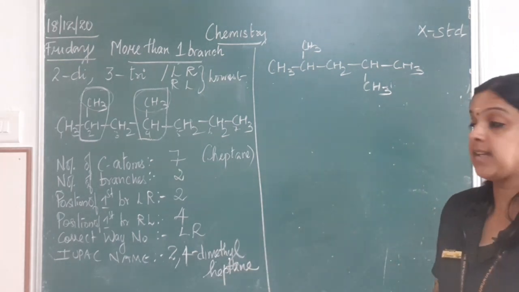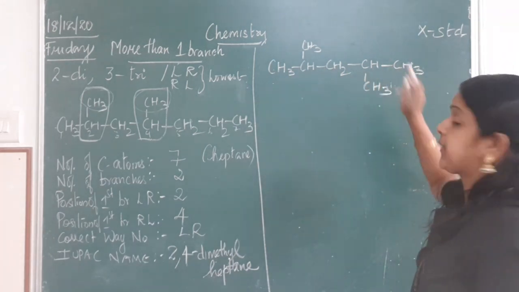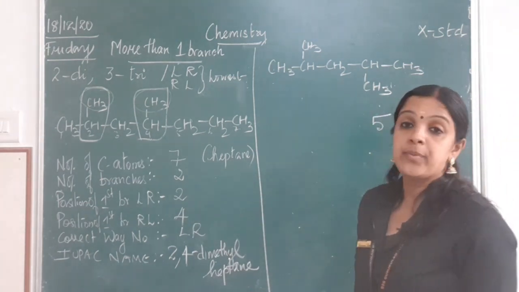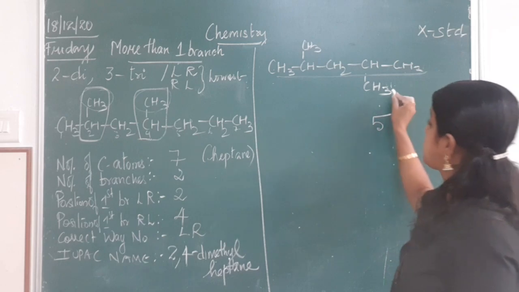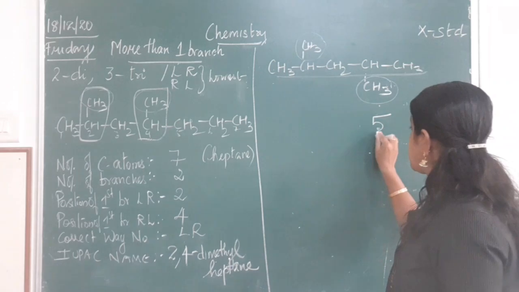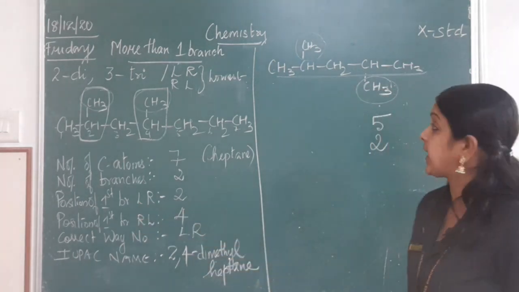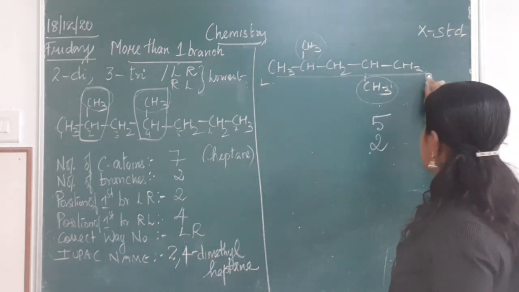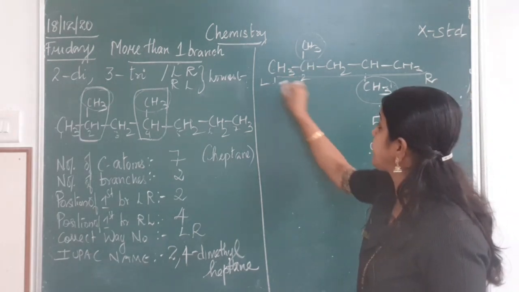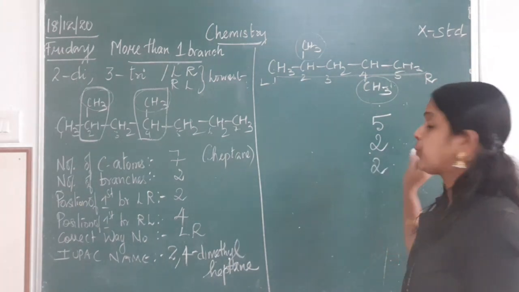Now when you come to the second problem, here 1, 2, 3, 4, 5. Number of carbon atoms 5. Number of branches, this is my main carbon atom. So I have a branch down here, I have a branch on the top. So how many branches? 2 branches. Now position of the first branch from left to right. This is my left, this is my right. If I am going to count, this is my first branch. So 1, 2, 3, 4, 5. So I get the position here 2.